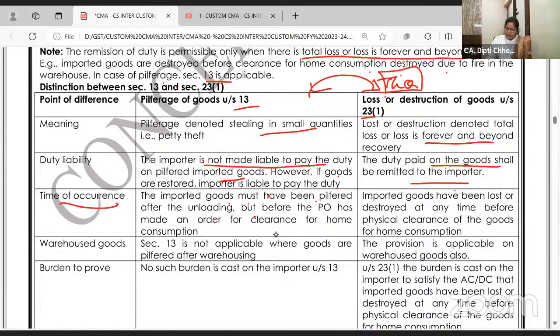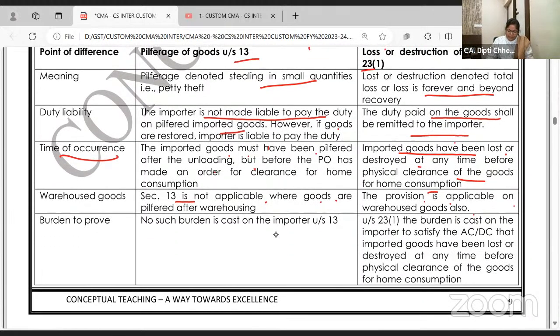Timing: here, imported goods have been lost any time before they are cleared for home consumption. Section 13 is not applicable where goods are pilfered after warehousing. The provision is applicable on warehoused goods also. Even if the goods have been cleared for a warehouse and there is a fire and they are 100% damaged, duty will be remitted.